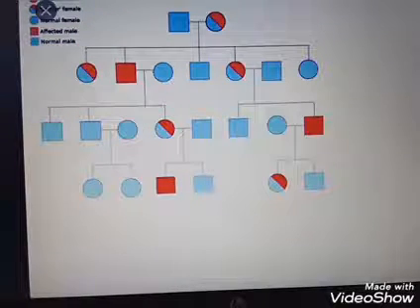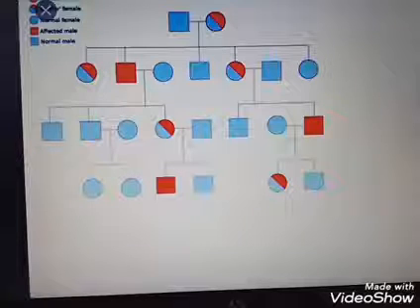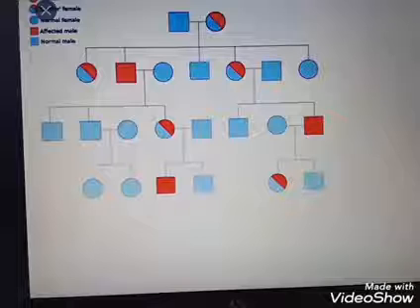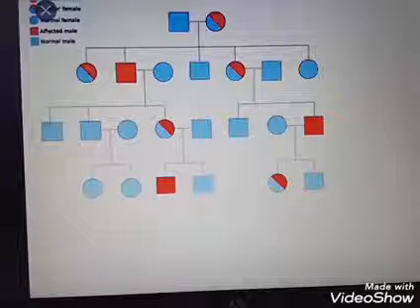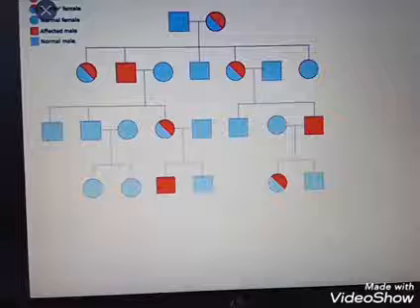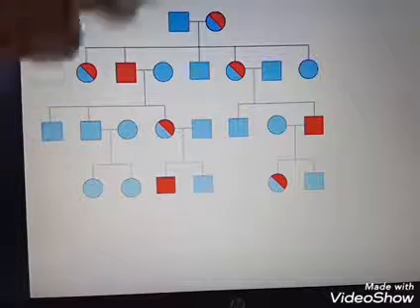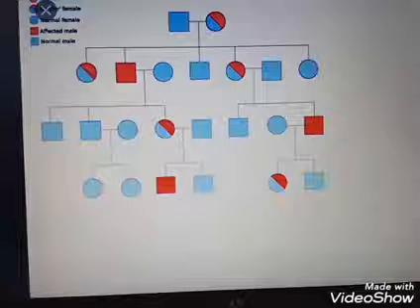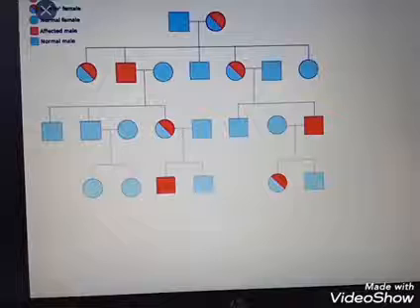Okay, so in X-linked recessive cases, females are always carriers. The males have more tendency to get the disease. Suppose the female expresses both characters, she will not exist in that population, she will die of that disease.